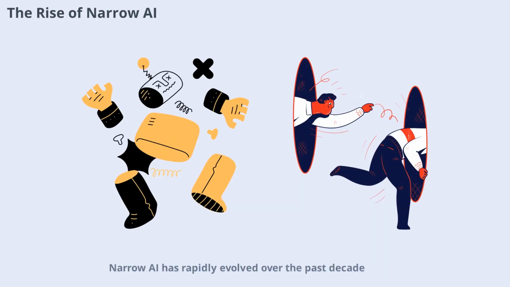Narrow AI has rapidly evolved over the past decade, finding its way into industries like healthcare, finance, and transportation. From diagnosing diseases to optimizing logistics, these systems are transforming how we work and live. However, as their influence grows, so does the need to consider their ethical implications. The widespread adoption of narrow AI means that even small biases or errors can have significant consequences. Recognizing the scale and scope of narrow AI's impact is the first step toward addressing its ethical challenges.